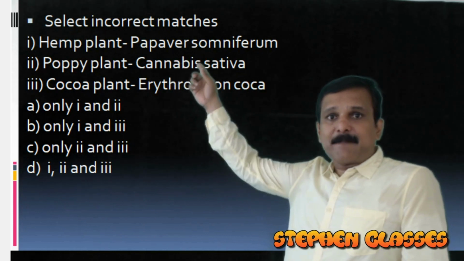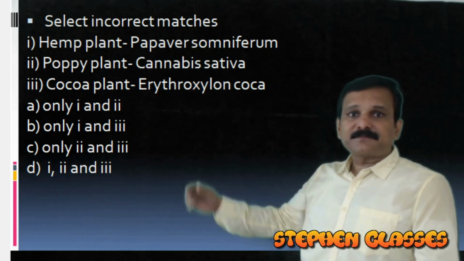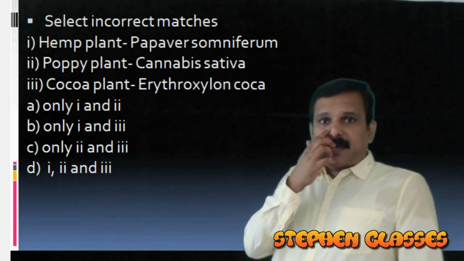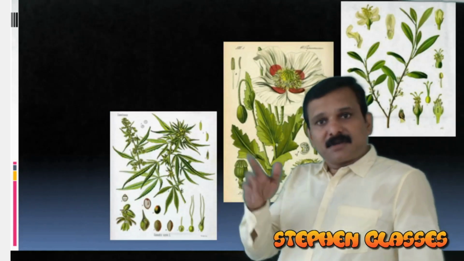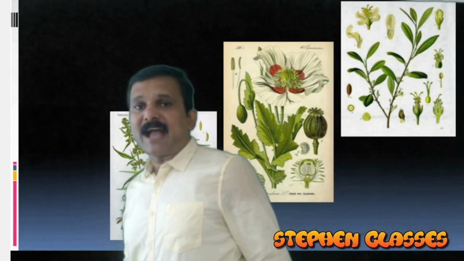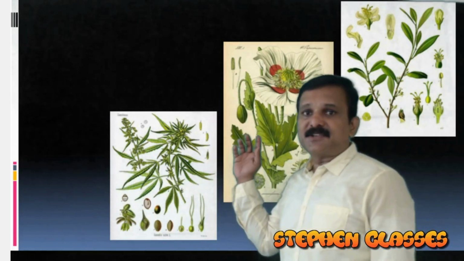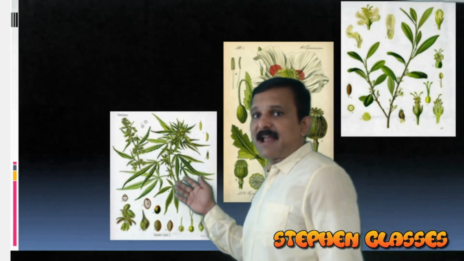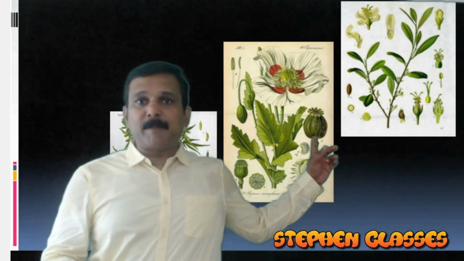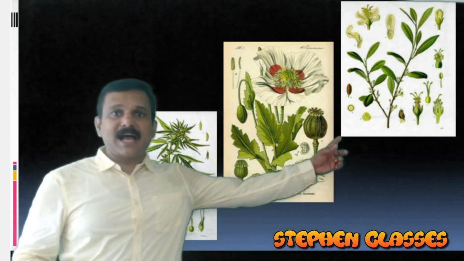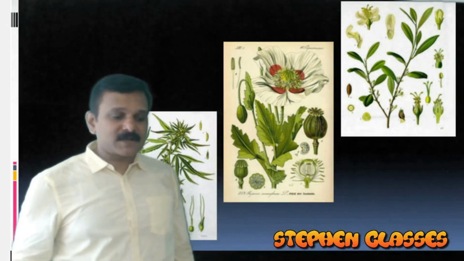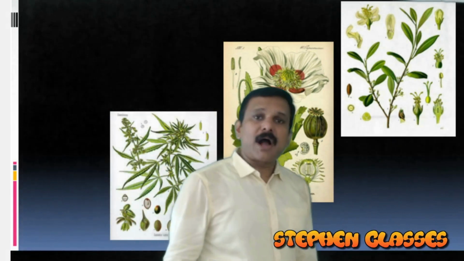The poppy plant is actually Papaver. So here our answer will be the incorrect match. We will go to the answer later on. Here we have some pictures. In these pictures, this is the ganja plant, the other one is the poppy plant, and the last one shown here is Erythroxylon coca, or the coca plant.